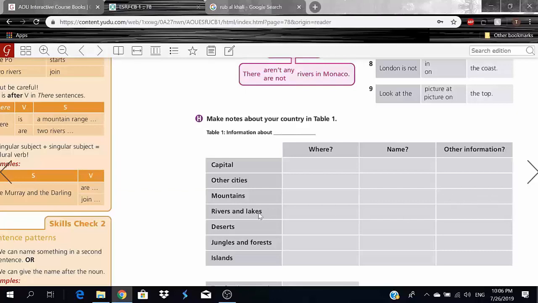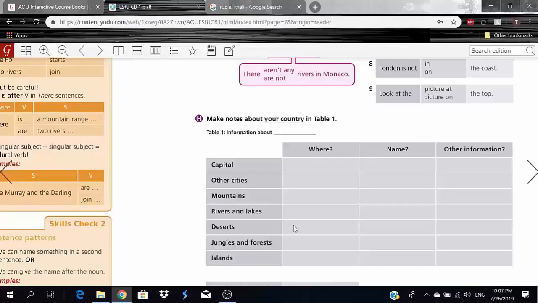Okay? Rivers or lakes, just simply no. So put a dash here, and dash here. Now deserts. For deserts, I could say large areas of Saudi Arabia, because I don't have somewhere specific. It's a really big desert, you guys.